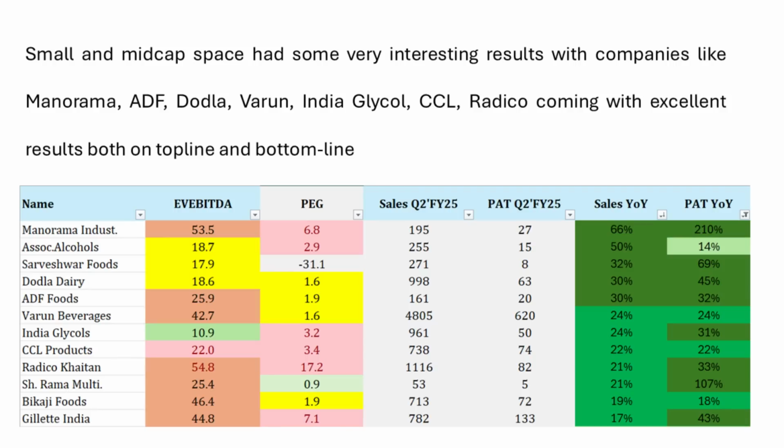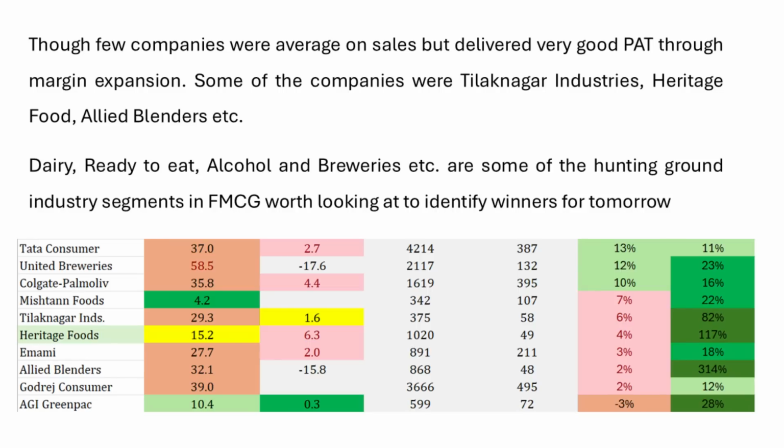Again, the idea is just to analyze the result and see if there is something interesting coming out. CCL is another interesting company coming out with good results, where it used to be a B2B company. In the last 4 or 5 years of effort, they have tried to create a successful B2C brand. And Radico is a successful company in alcoholic beverages sector. There are some more companies where sales may not be great, but still they have very good profit numbers. And again, this is just a list to start the work.